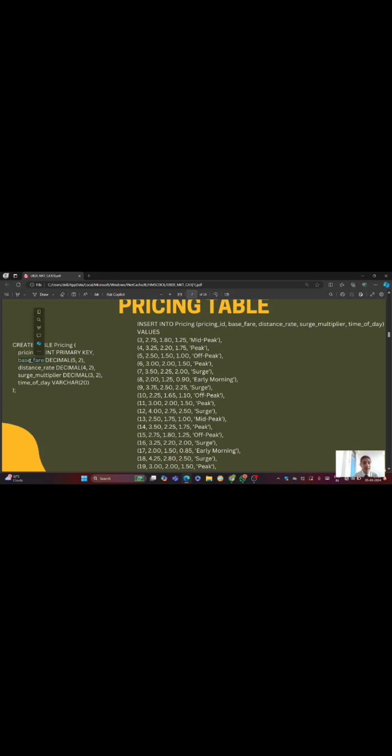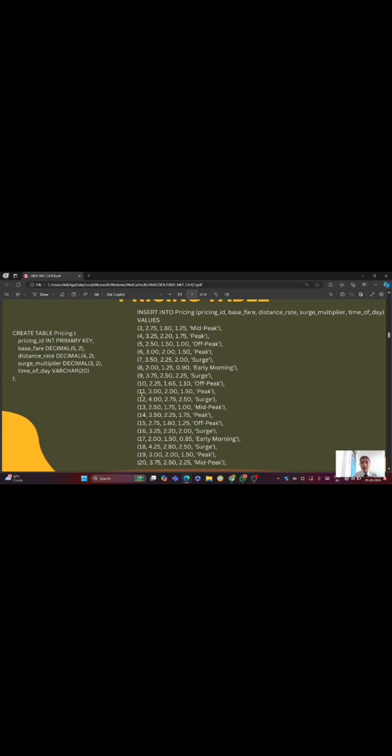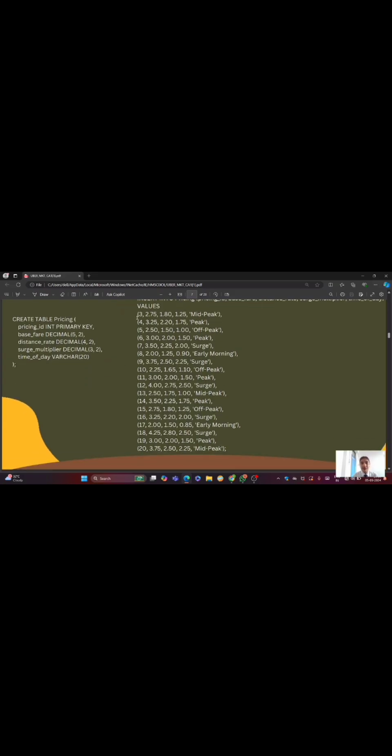The base fare, distance rate, and surge multiplier are in decimal format, and time of day is a varchar, up to 20 variable characters. We have put all the pricing details in the table.